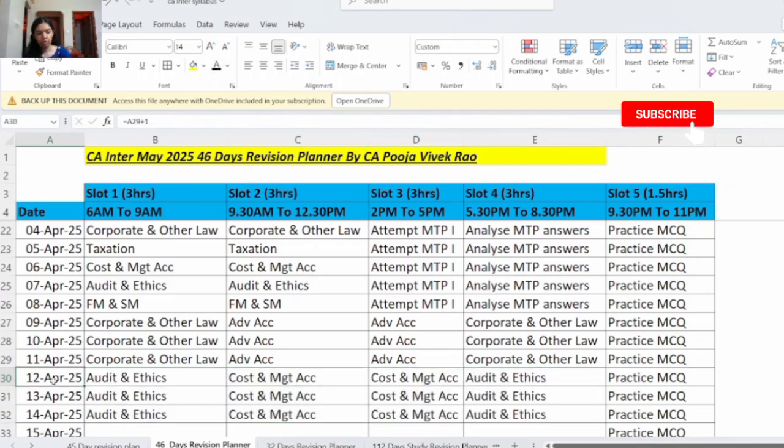Then from 12th April to 14th April, the next 3 days, here you will revise auditing and ethics and cost and management accounting. So auditing and ethics you will revise in slot 1 and slot 4, and cost and management accounting you will revise in slot number 2 and slot number 3. So I hope you all are noting down this study plan.